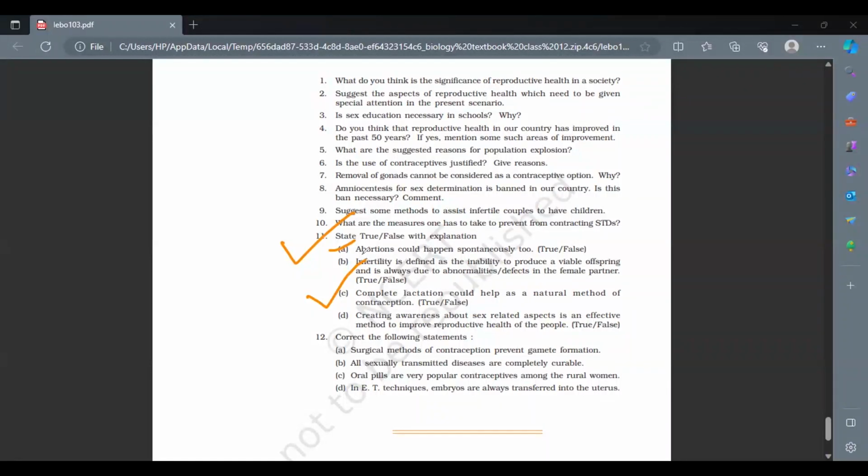If a mother is breastfeeding non-stop, meaning the baby is completely dependent for food on the mother's milk only, that doesn't allow the estrogen level to go very high. FSH is not released, and therefore ovulation doesn't happen, and that is how fertilization is not happening. So somewhere or the other, it acts as a natural way of contraception, right? The D part is there. Creating awareness of sex related aspects is an effective method to improve the reproductive health of the people.